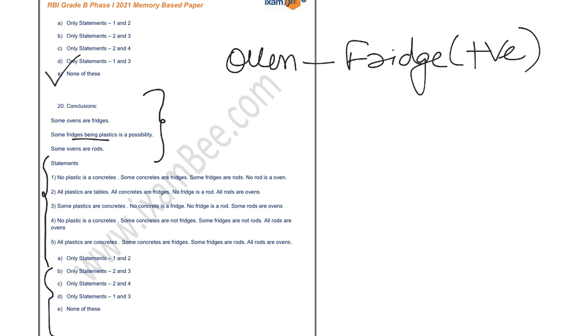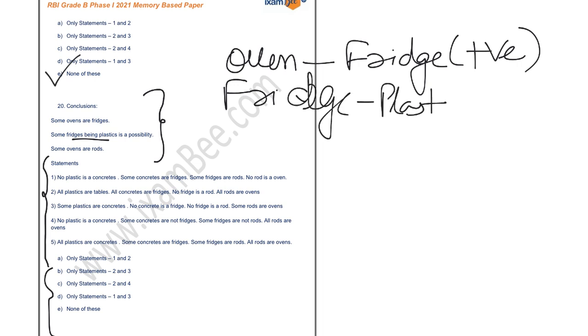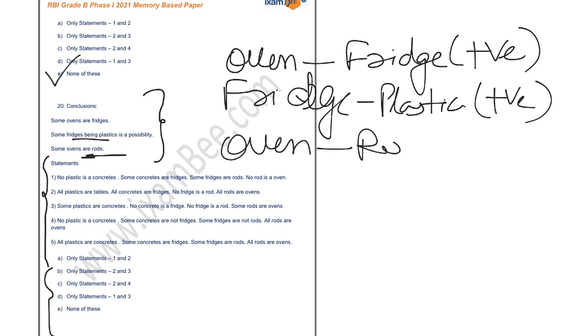Some fridge being plastic is a possibility. So there is a positive relationship between fridge and plastic. So you can write over here, right? Similarly, some ovens are roads. So there is a positive relationship between ovens and roads as well. So you can write positive over here.